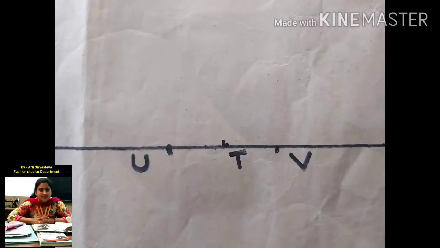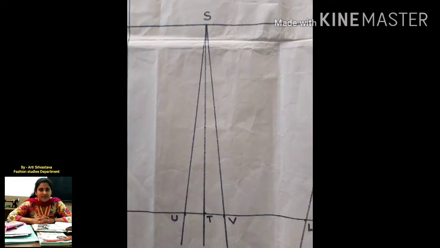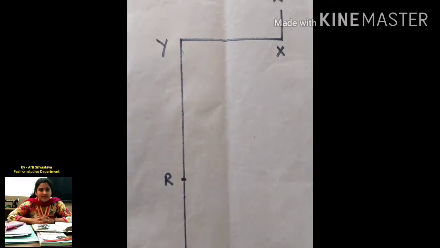T is the midpoint of U and V. Square out a line from T to S and join the lines as illustrated. Now mark YR as 1/4 of center back length. RQ is back shoulder blade measurement. Q to Q1 is 1 inch as illustrated.